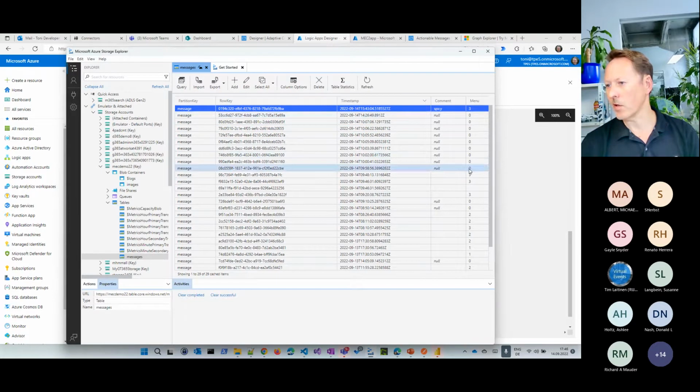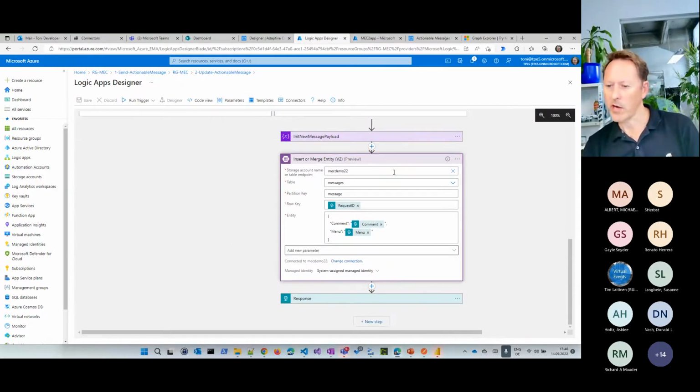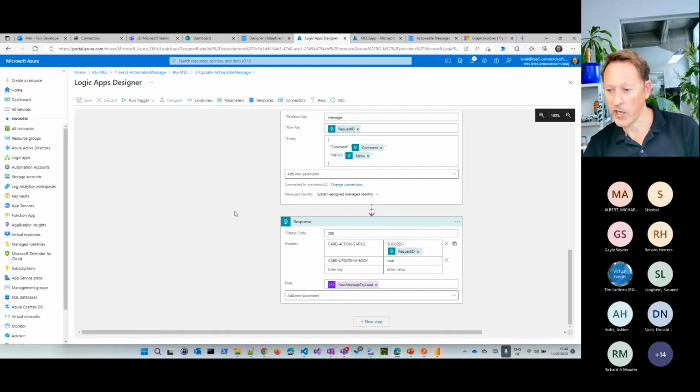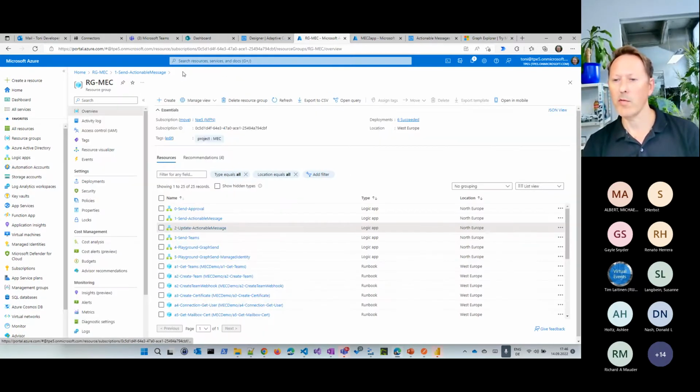And we have a lot of sent out menus which have not been decided, obviously. Okay, so here we write it to a database, and then we send back, okay, this is the new payload which has been selected. And this is exactly how this works. If you want to use that kind of mechanism, that kind of actionable messages with your own actionable messages, and if you want to have other business processes, you can do this here with such flows.